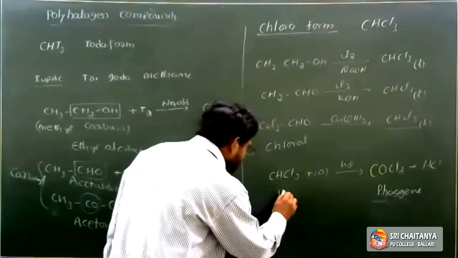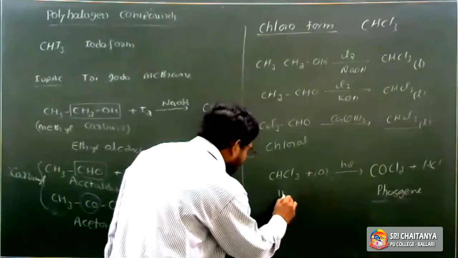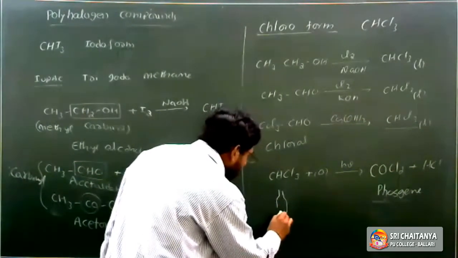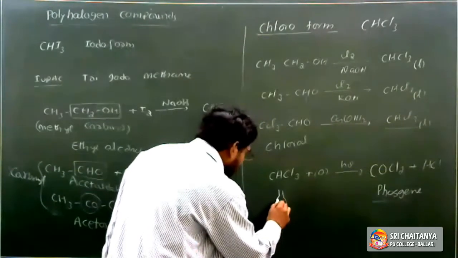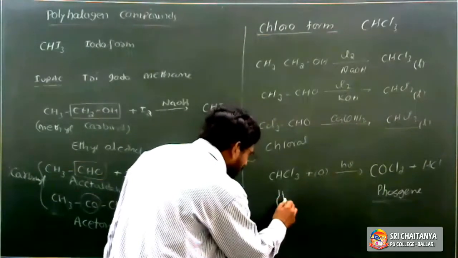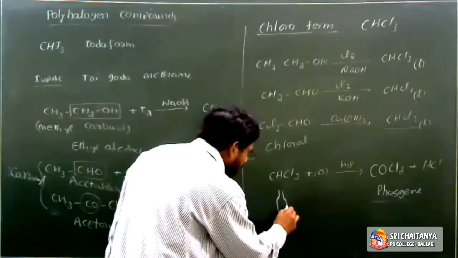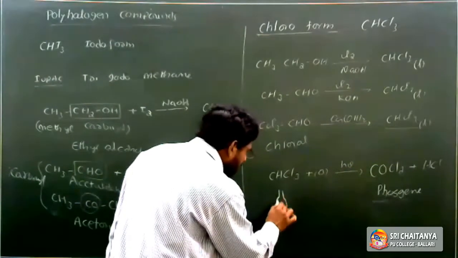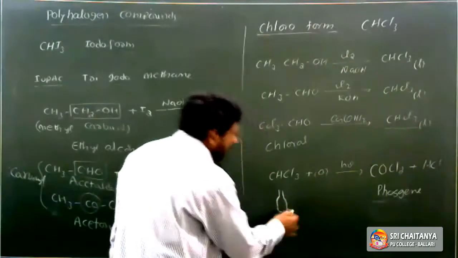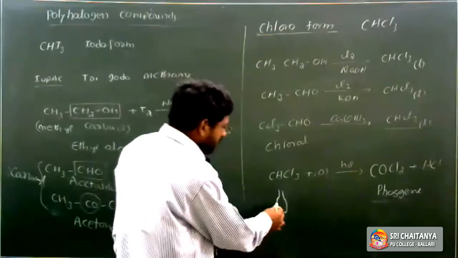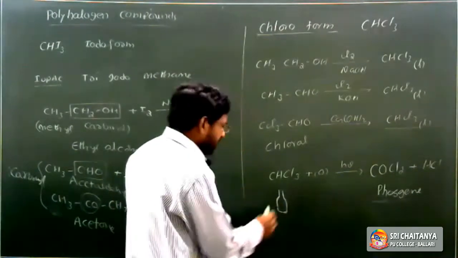Chloroform is stored in thick wall, colored bottles, to avoid the exposure of sunlight. Generally, syrups are also stored in colored bottles. Orange or blue color bottles are used to avoid the exposure of light.